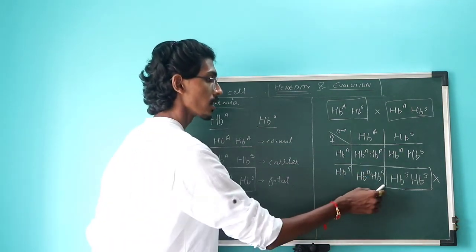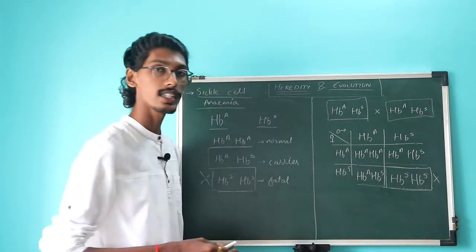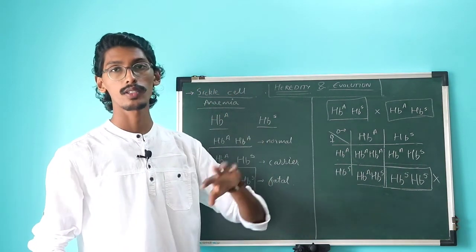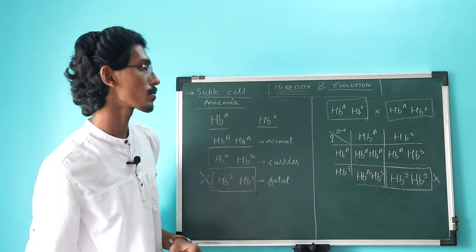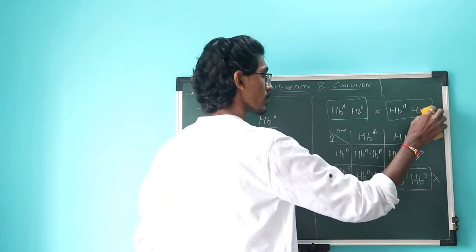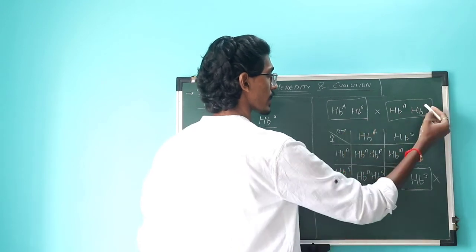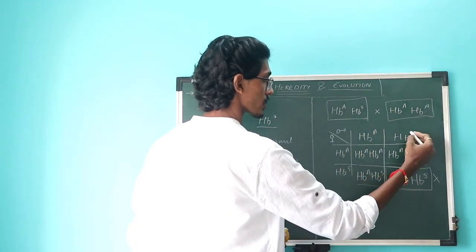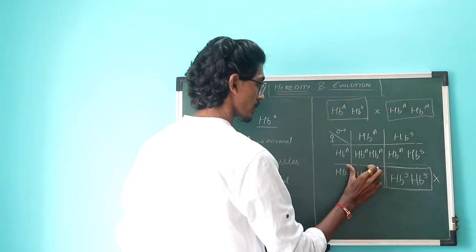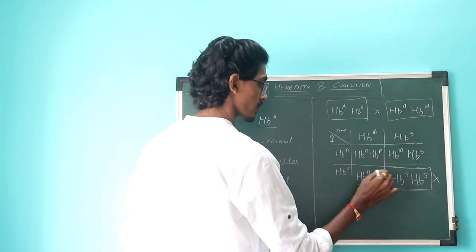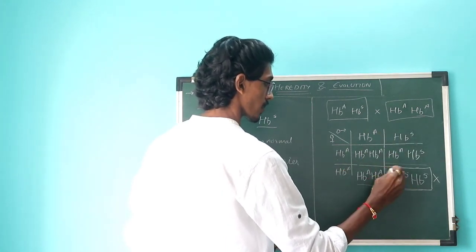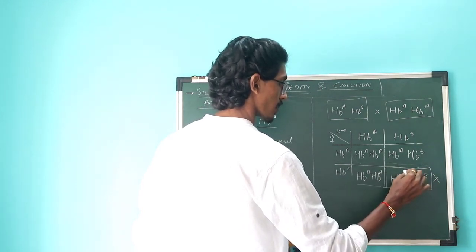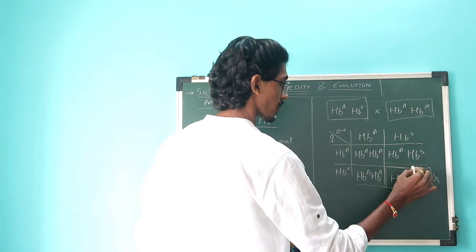Okay, but still the possibility of having a carrier child is very high. But once again, if this carrier child marries a normal person, it's not going to have any problem. So we can see this one also. If we have a carrier marrying a normal person, the only thing which changes here is this.